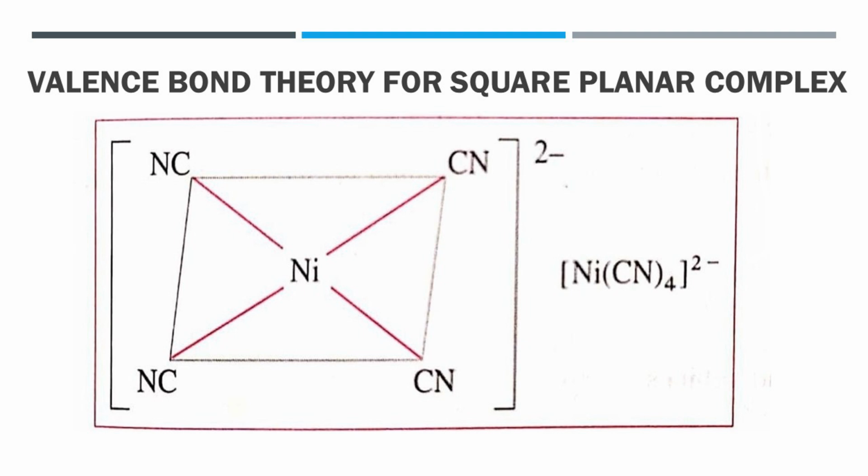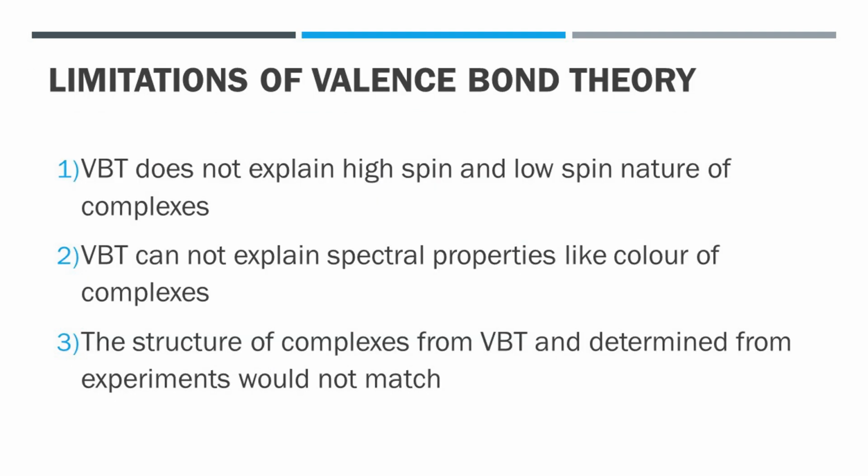Thus, the complex Ni(CN)4 2- ion, that is tetracyanonickelate(II) ion, has dsp2 hybridization with square planar geometry and it is diamagnetic in nature. Next point is limitations of valence bond theory. Although this valence bond theory gives a detailed explanation for the structures of complexes, there are some limitations.